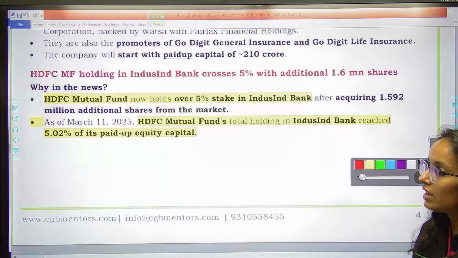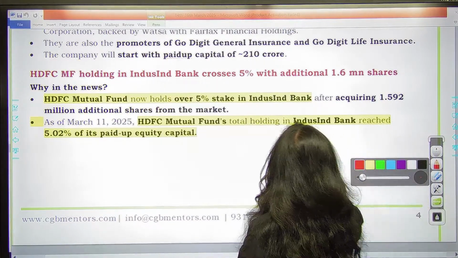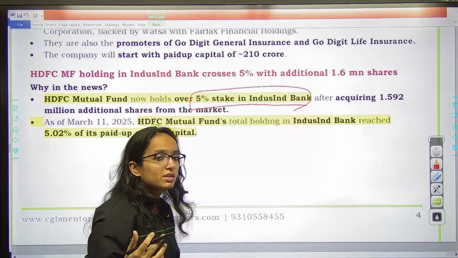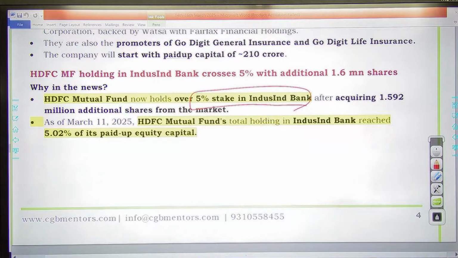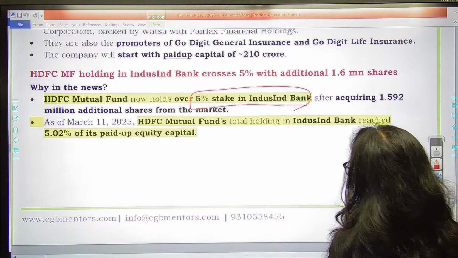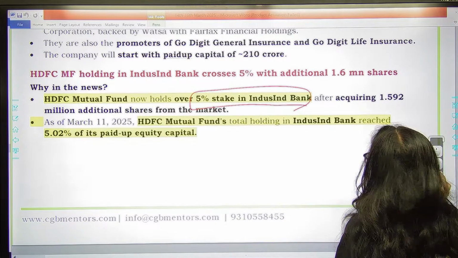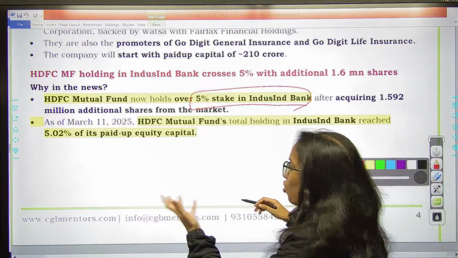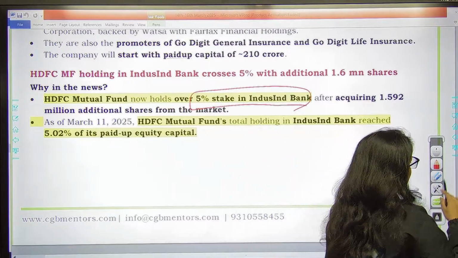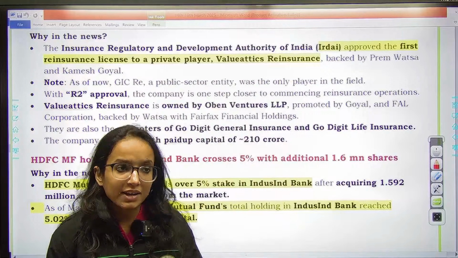The next one is HDFC Mutual Fund now holds over 5% stake in IndusInd Bank. This can be important because you know recently what is happening with the IndusInd Bank, right? So this can be important. HDFC Mutual Fund now holds over 5% stake in the IndusInd Bank after it has acquired 1.592 million additional shares from the market. So total holding of HDFC Mutual Fund in IndusInd Bank has reached almost 5.02. So over 5%, you can remember that. That's it from 14th to 16th March, Banking and Finance CA.